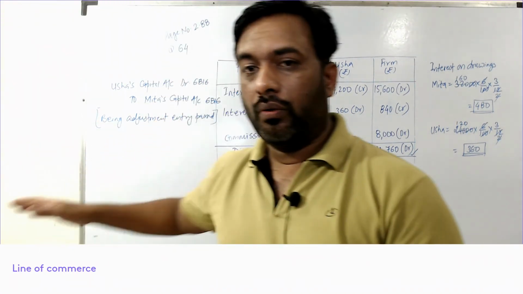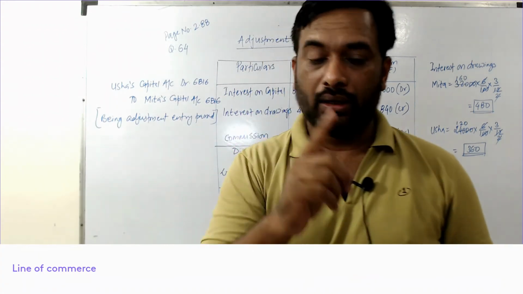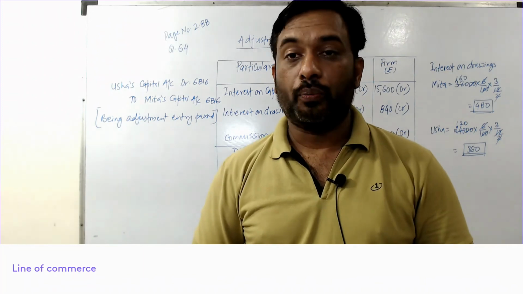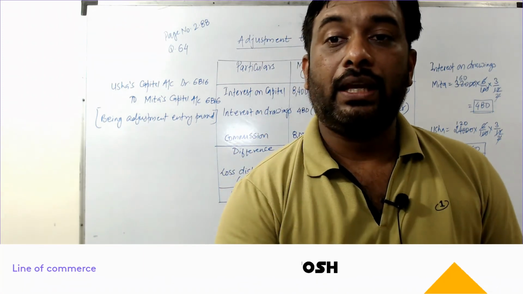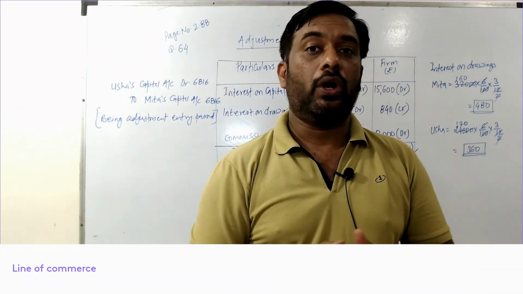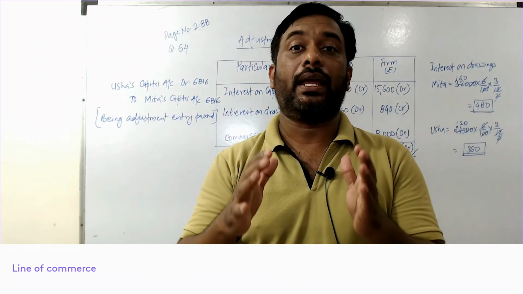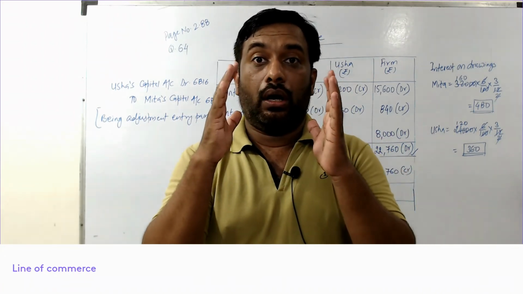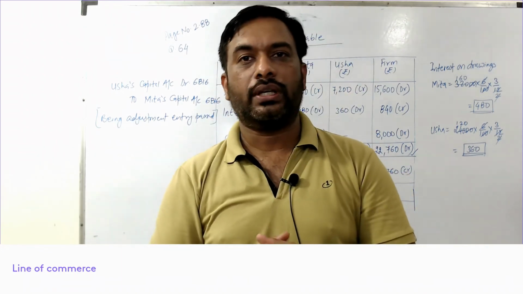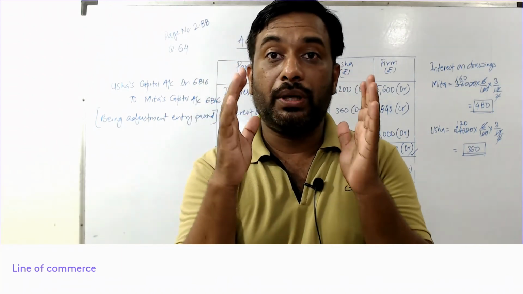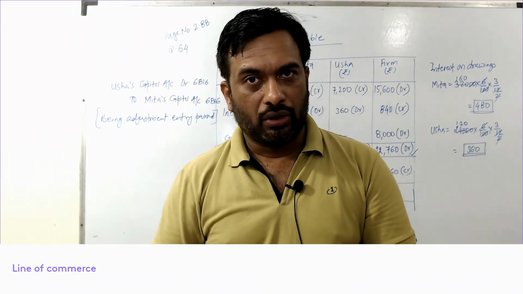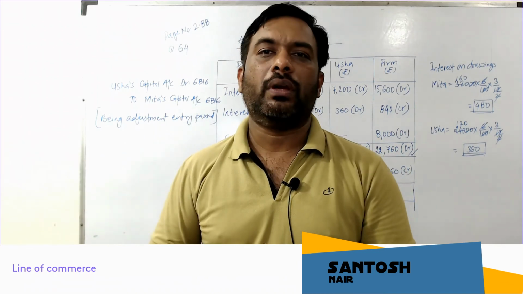Okay, so when we pass the entry, please make the format, journal entry format, and then do it. Okay, hope you understood this. I will be explaining more questions in the next videos, so please do watch my next videos. I will be explaining questions. If closing capital is given, then how to do it, how to identify closing capital in the question. Then I will be making video on past adjustment with minimum guarantee of profit also. So please do watch all the upcoming videos.